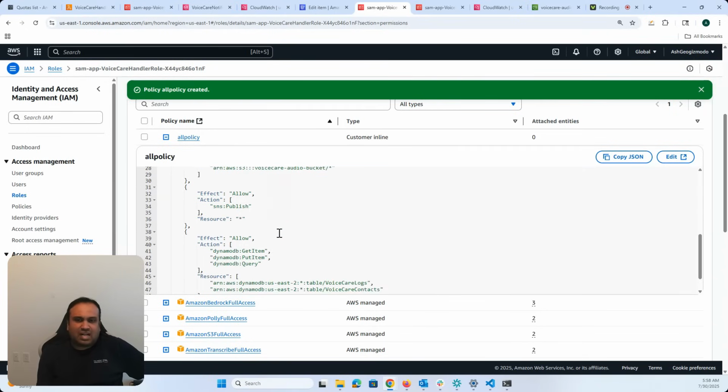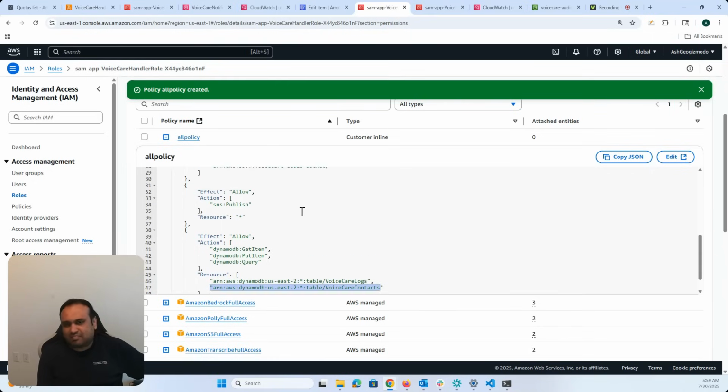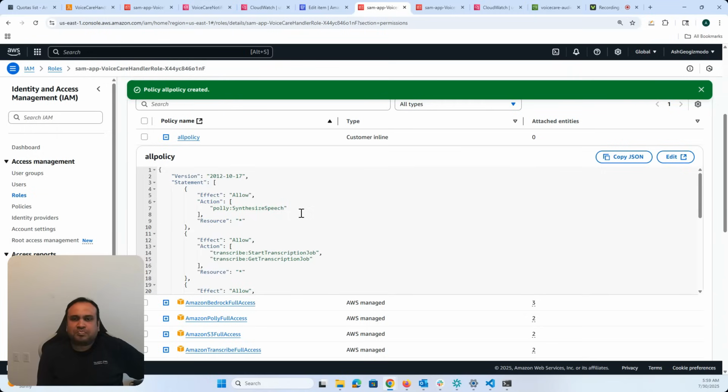Okay. SNS publish, I'm allowing everything. And then DynamoDB, again, I'm only allowing get, put, and query into our VoiceCare logs and VoiceCare contacts. Again, this is not the most secure IAM policy, but for a beginning, this seems reasonable enough. So with that, we are now ready to go.